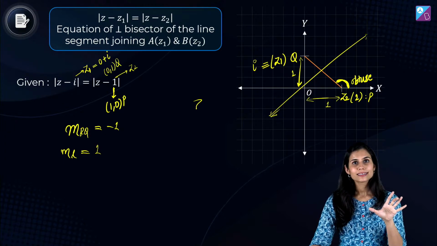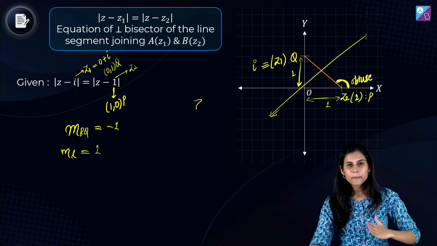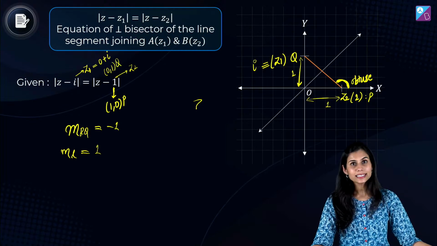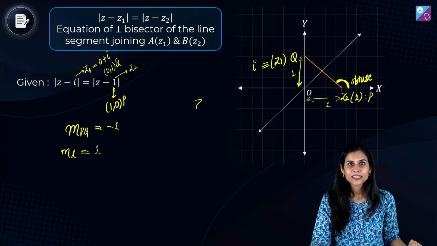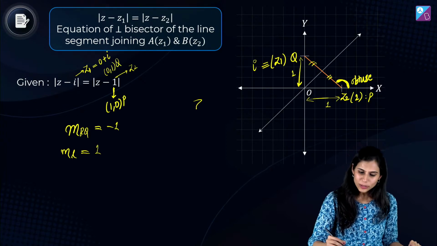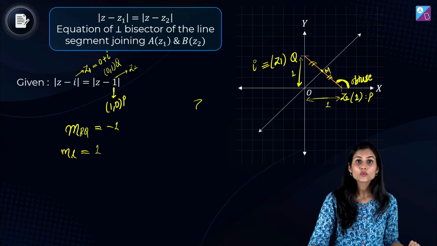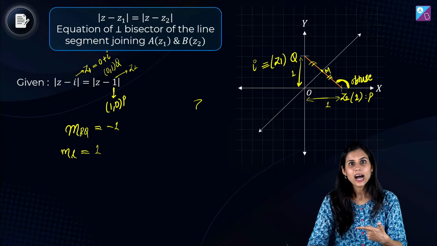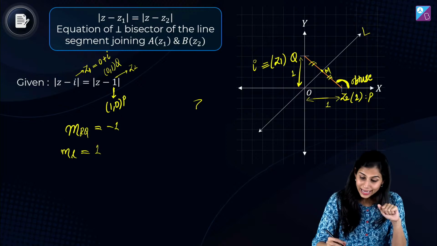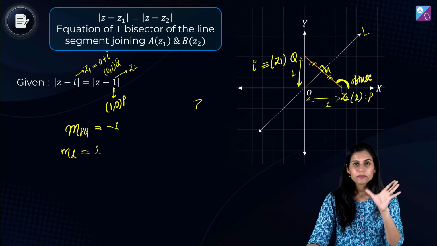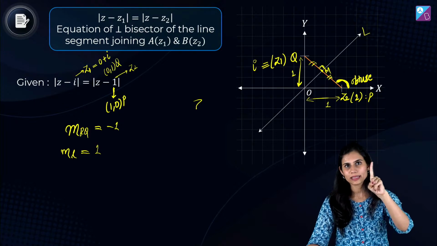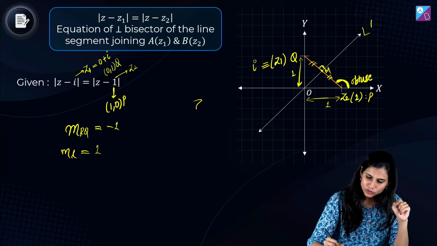So PQ segment का slope आ रहा था -1 and the perpendicular bisector is actually a line which is perpendicular to the PQ segment and it bisects it into two equal halves, right? That means this is equal to this. So the midpoint is going to have coordinates what? Half comma half. Half comma half midpoint के coordinates आ गए. अगर मैं इस L line को perpendicular bisector कह रही हूँ and I'm saying it's perpendicular, that means if PQ segment has slope -1, L is going to have its slope as negative reciprocal of -1 मतलब कि 1, है ना? तो इसका slope आ चुका है 1.